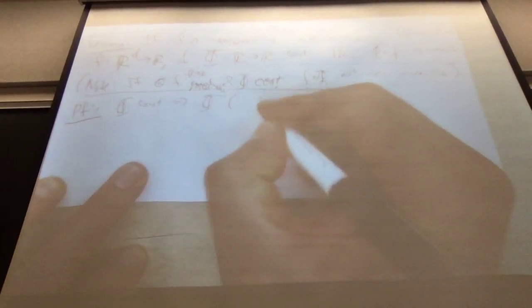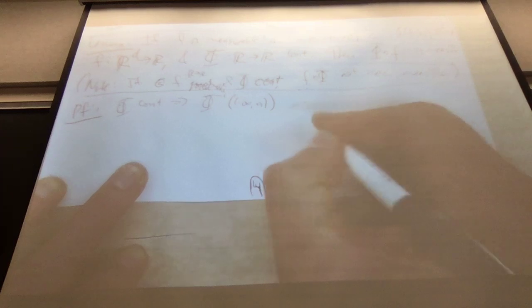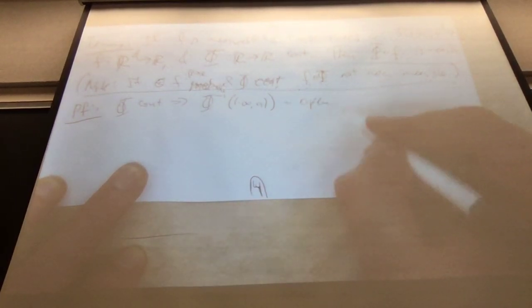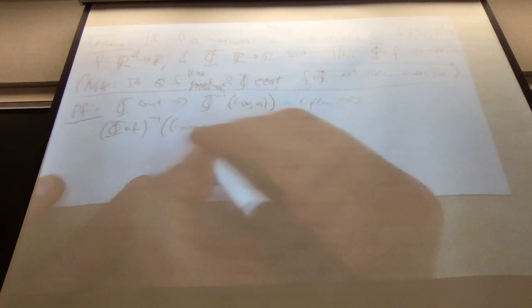So what I want to say is phi is continuous. What does that mean? The pre-image of minus infinity to a is open. That means if I take phi composed with f, inverse of minus infinity to a, that is equal to f inverse of an open set, which is measurable.